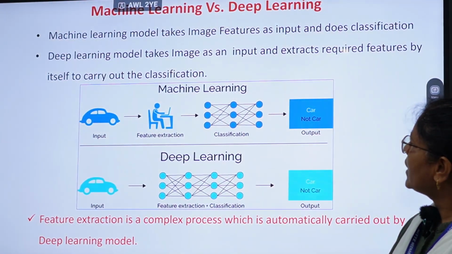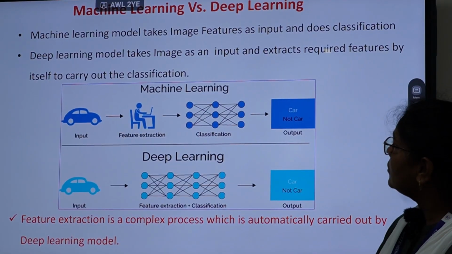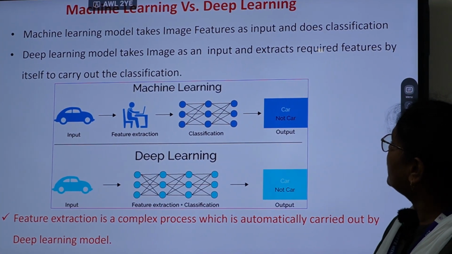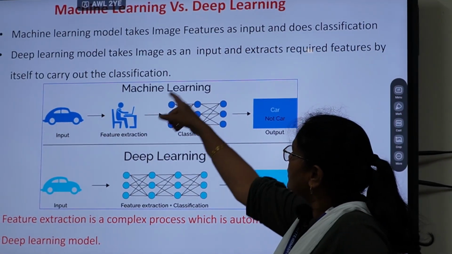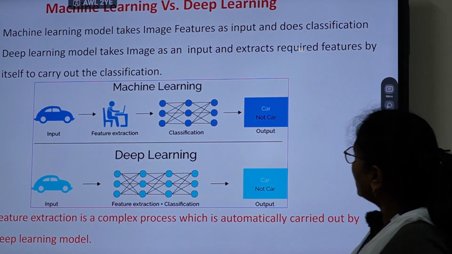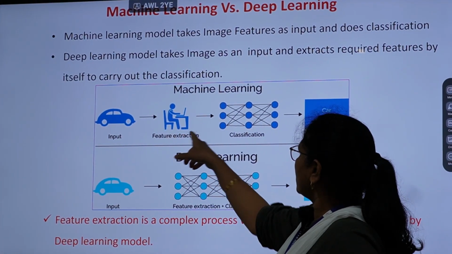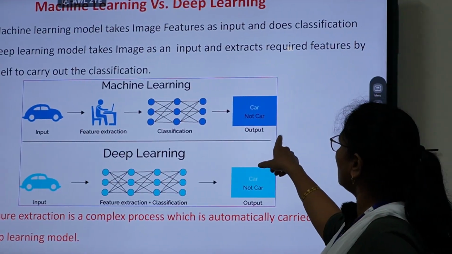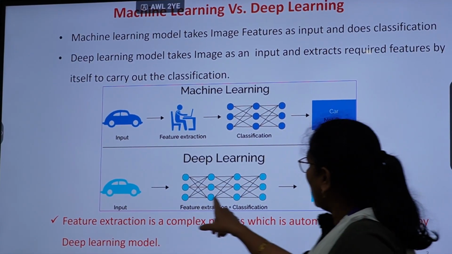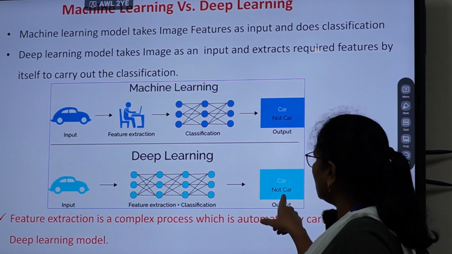Here in this lecture we are seeing suitability of deep learning for image classification. To begin with, we compare machine learning techniques and deep learning technique. This diagram shows the method for machine learning technique for image classification. Here car is an input image, and then is a feature extraction stage, then is a classification, then is the output. And when we come to deep learning, here is an input image, and here it is a combination of feature extraction and classification, then is the output.